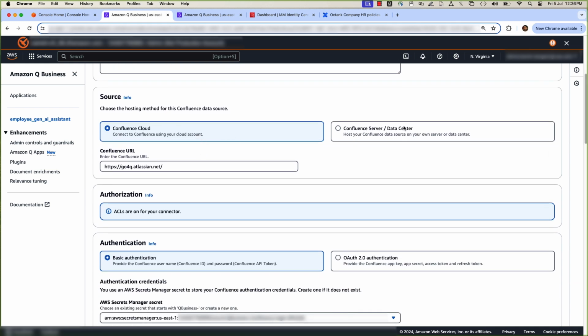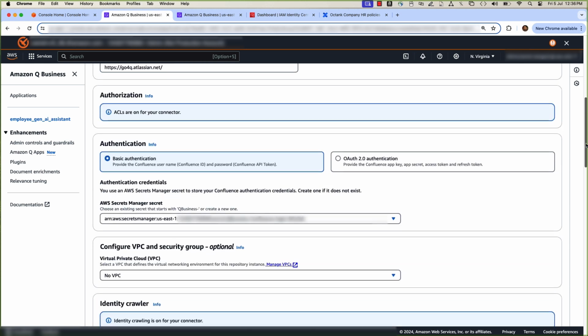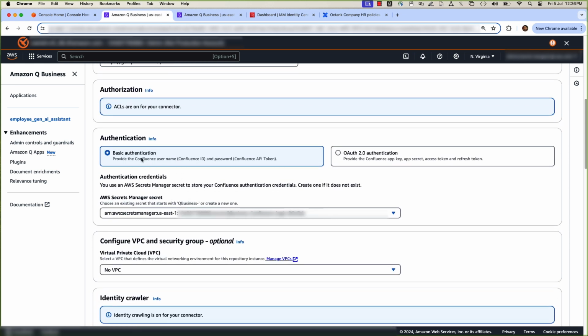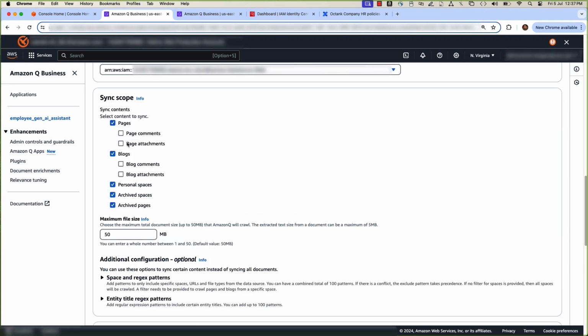Add the URL. Q Business will also crawl your ACLs on Confluence. Next, select the authentication. Your token keys are stored in AWS Secrets Manager. Select the VPC and IAM role. For sync scope, you have the option to select pages, blogs, personal spaces, and archived spaces.